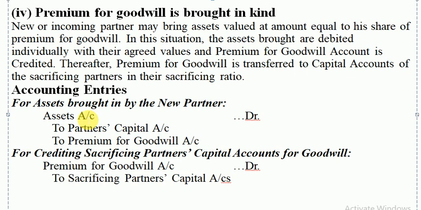If collectively the word asset is used, you will write the word asset. And the next entry is this premium for goodwill will be debited and it will be distributed among the sacrificing partners in their sacrificing ratio, just like we have done in case 2 and 3. Premium for goodwill account debit to sacrificing partners' capital accounts. I hope this is clear. Brought in kind, not in cash.